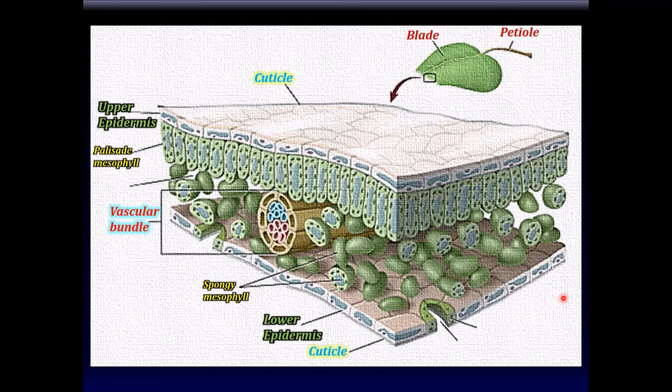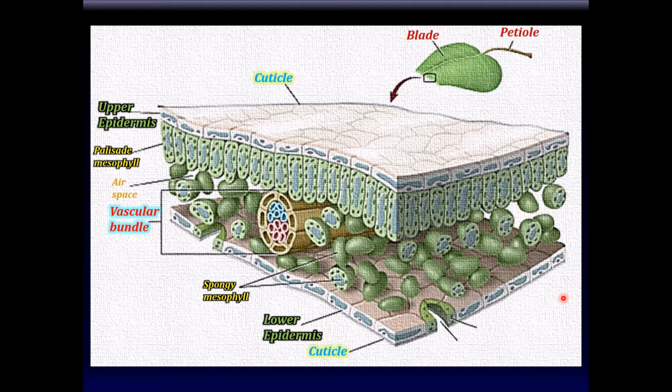Of course, leaves will have highways of vascular bundles coursing through them, supplying all these cells with the minerals and water that they need to carry on the photosynthesis. Leaves also have a lot of air space in them. In other words, there's just a lot of empty space in between these cells. This is why leaves float. Some leaves, in fact, have much more air spaces in them, specially designed to float on water, such as the water lily.